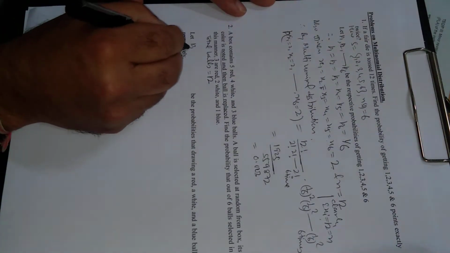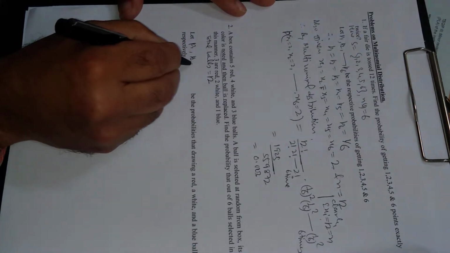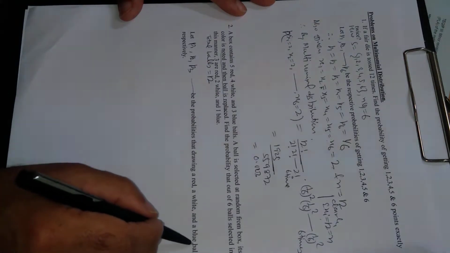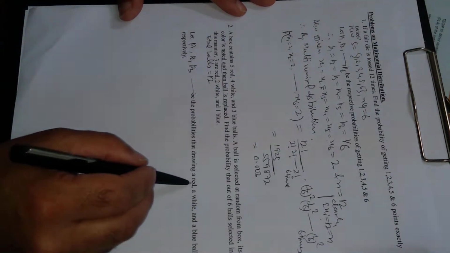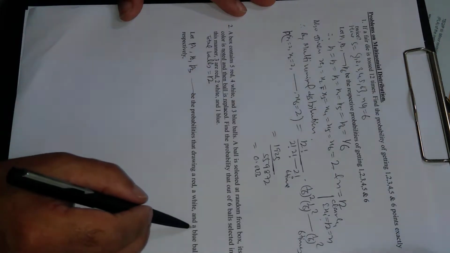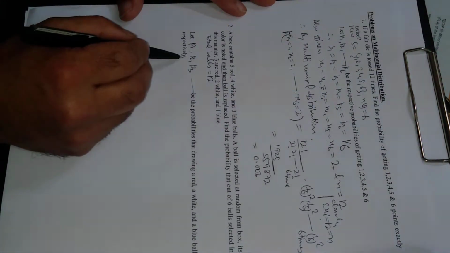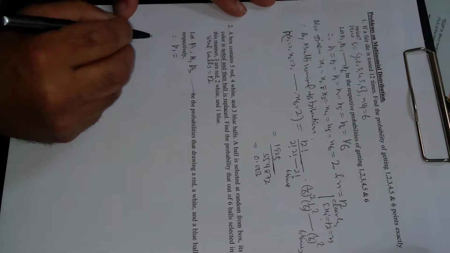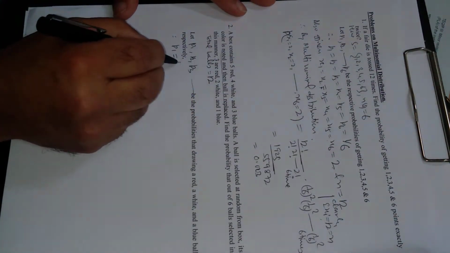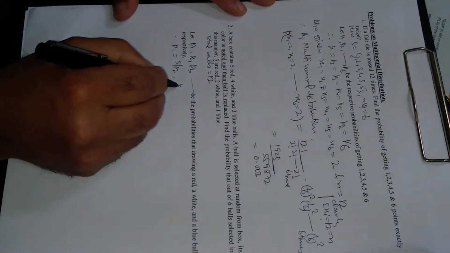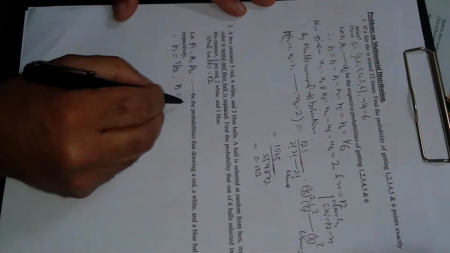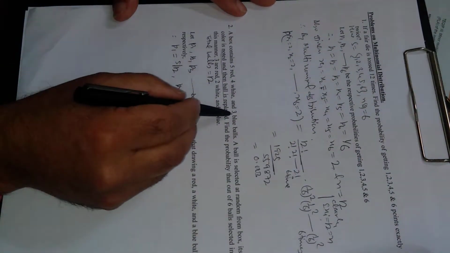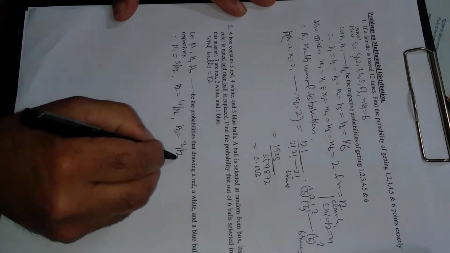Let P1, P2, P3 be the probabilities of drawing red, white and blue balls respectively. P1 is the probability of drawing a red ball, P2 of a white ball, and P3 of a blue ball. What is the probability of drawing a red ball? Favorable outcomes are 5, total outcomes are 12. P2, the probability of drawing a white ball: favorable 4, total 12. P3, the probability of drawing a blue ball: favorable 3 and total 12.